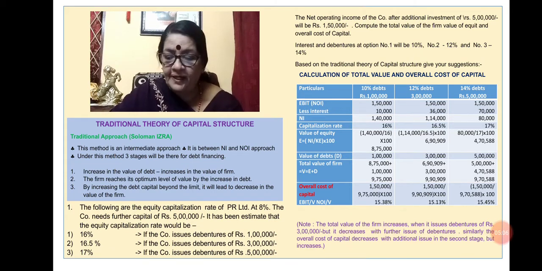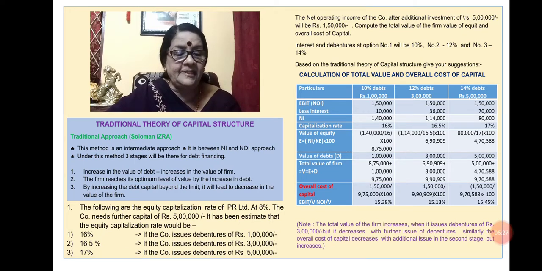So 9,75,000. In the second case, it is 6,99,909 plus 3 lakh, that is 9,90,909. And in the third case, it is 5 lakh plus 4,70,588. It is 9,70,588.